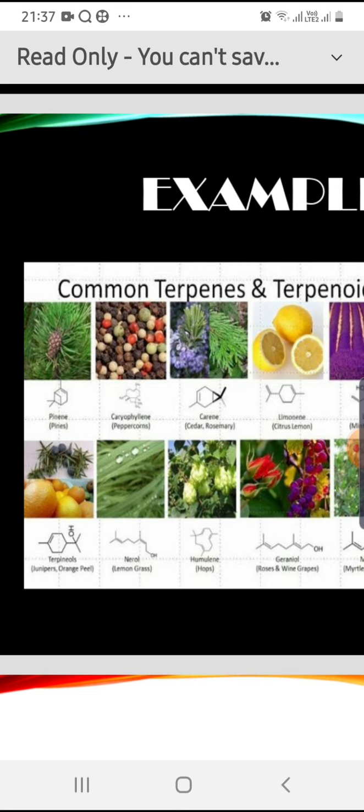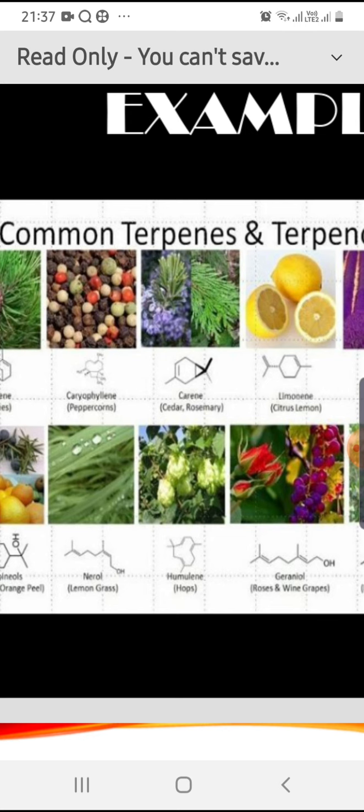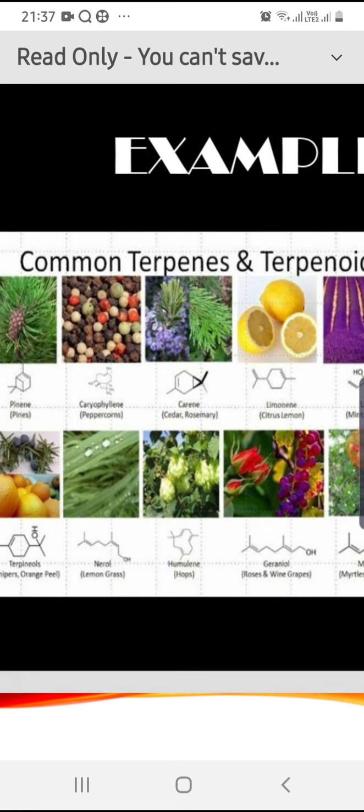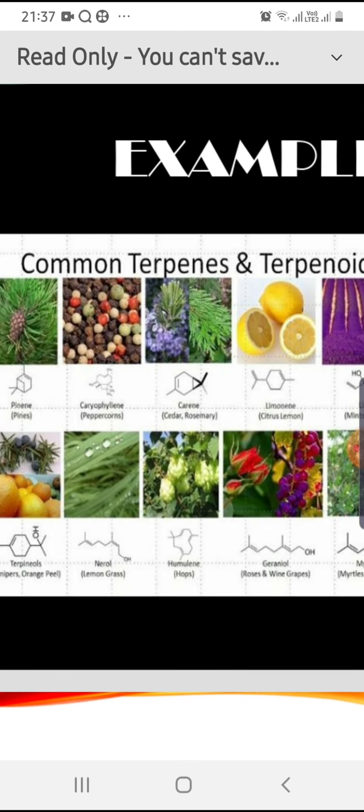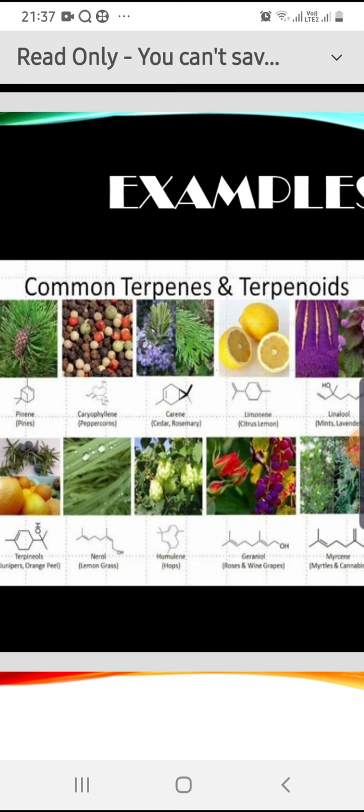Next, menthol. It is present in mint leaves. Geraniol. It is present in rose oil. Terpineol. It is present in seeds of cardamom. These 3 examples, geraniol, menthol and terpineol, are examples of primary, secondary and tertiary alcohols.